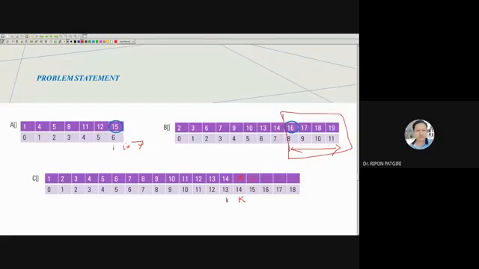16, 17, no need to compare, just copy. 18, 19. So I perform like this. So 15, I becomes 7. So I need not compare it again. I just copy all the items. Okay, this is the technique to merge two sorted arrays.